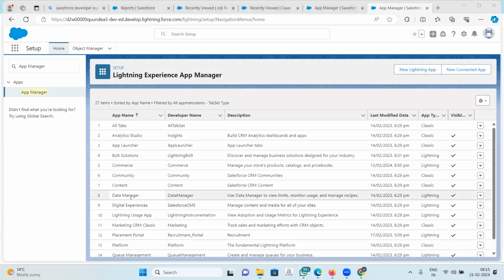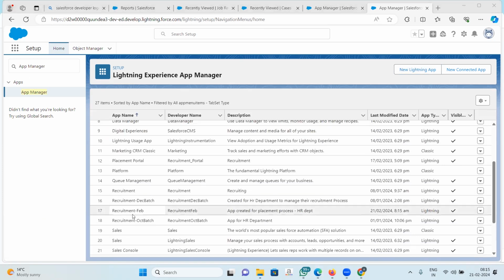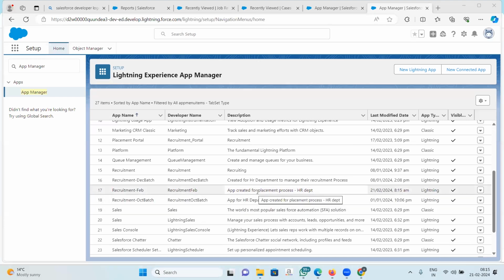Once I save and finish, my app will be visible here. Can you see this? Recruitment Feb. App created for placement process HR department. So whatever description you give will appear here. Now, suppose I realize I could have used one of the objects from the existing pool. So I can edit it also. If I go down here and click on this button, it gives me three options: edit, delete, and clone. If I want to edit, I will click on this.